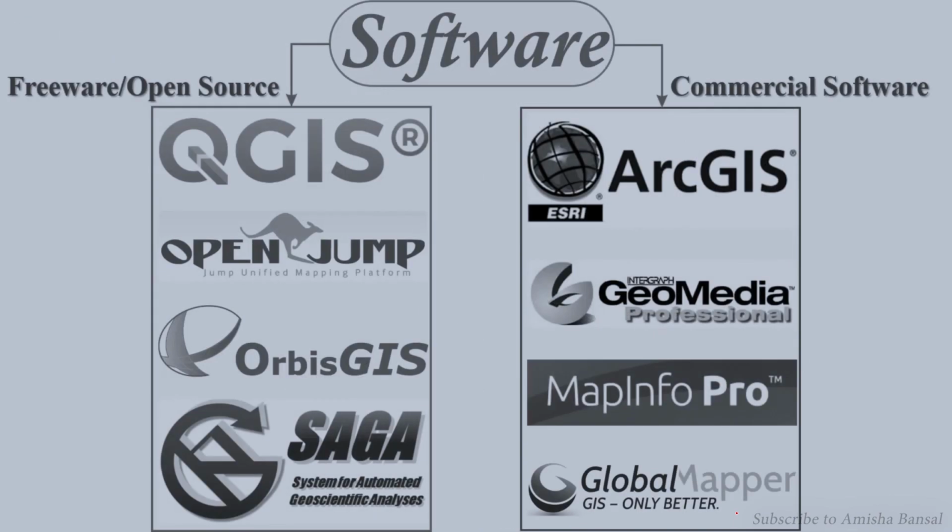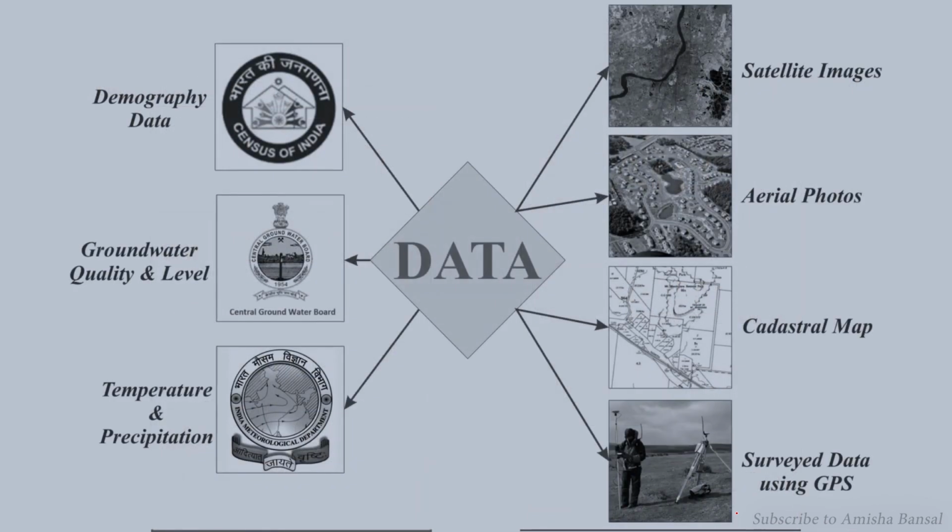Software is of two types: open source and commercial software. Open source is like QGIS, that is Quantum GIS, a free and open software in which we can work, and ArcGIS is commercial software.